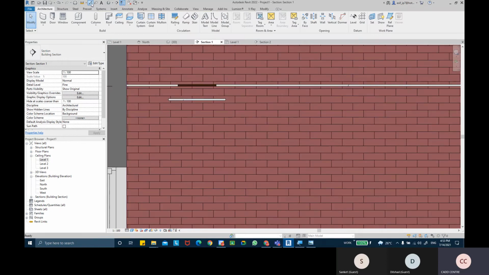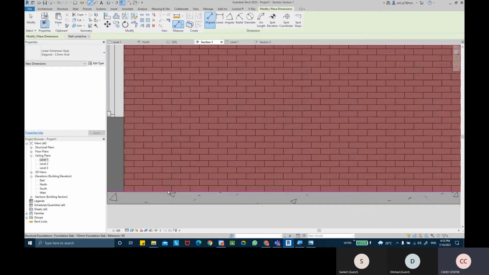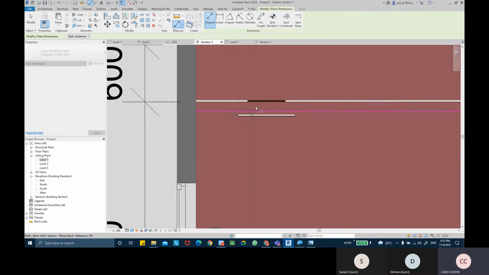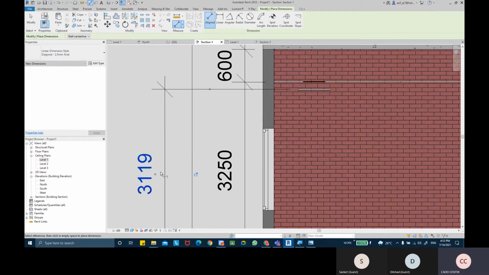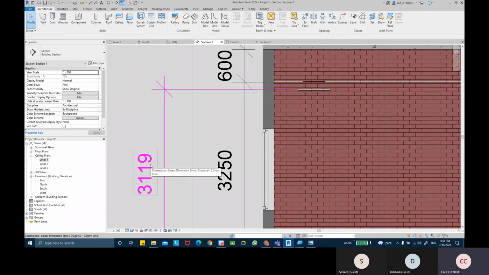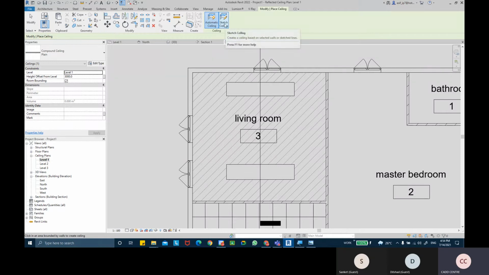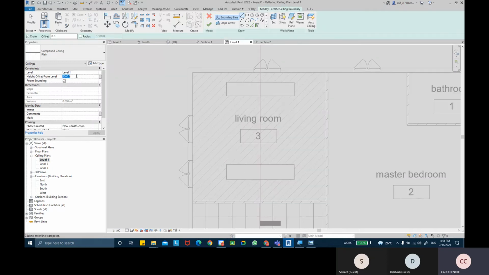And I'll just check the distance from this slab level to this level, which is 3119. Okay, so I'm going to come back to my ceiling level and draw another ceiling. I can take sketch ceiling. I'll draw this at 3119 mm.